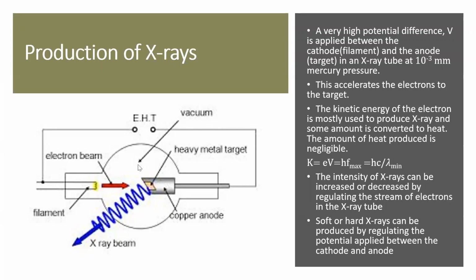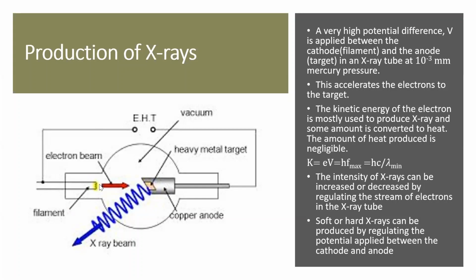So inside the tube, you have very low pressure, and one end of the tube is connected to the copper anode. So will it be connected to which terminal, positive or negative? An anode is a terminal connected to the positive of the battery, and this is a cathode which will be connected to the negative of the battery. So this is the anode, this is the cathode.